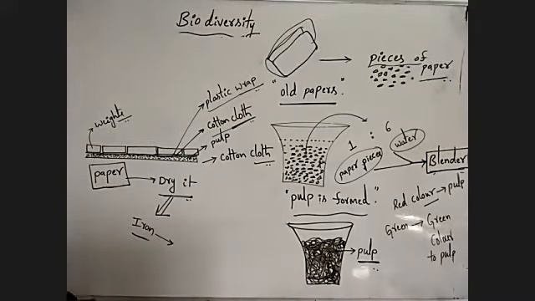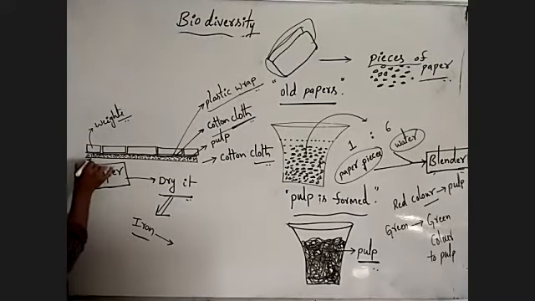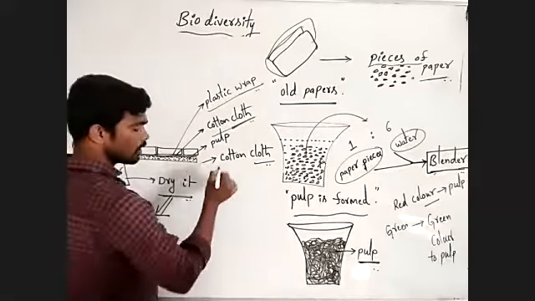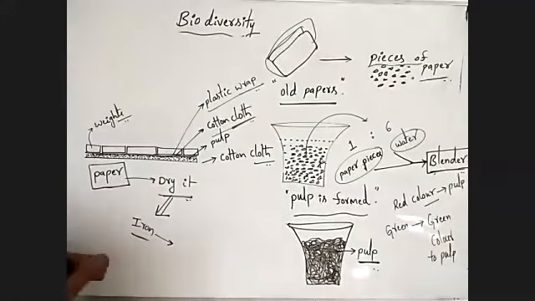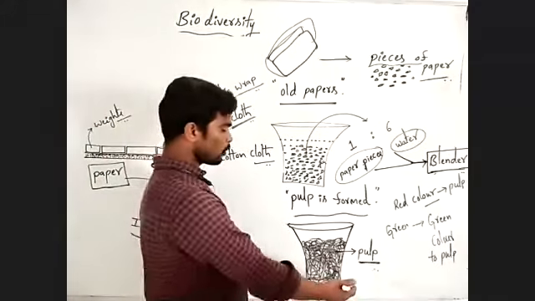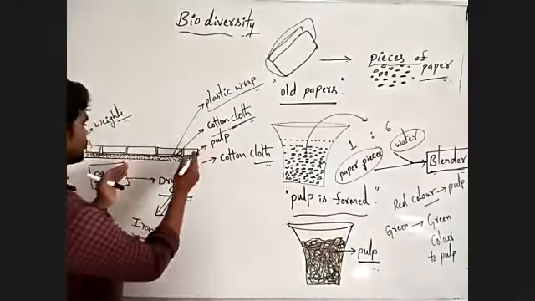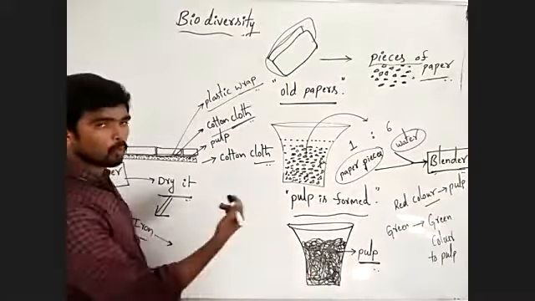Now you have to place the cotton cloth on a flat waterproof surface. Then you have to pour the pulp on the cotton cloth by using the wire screen.